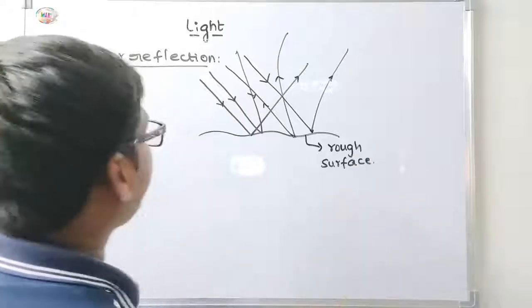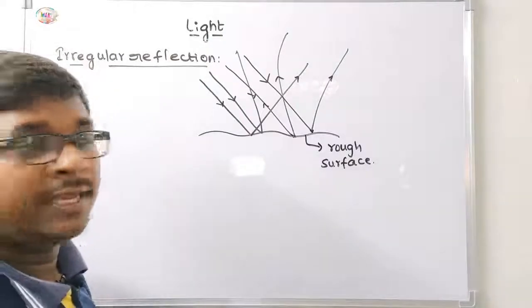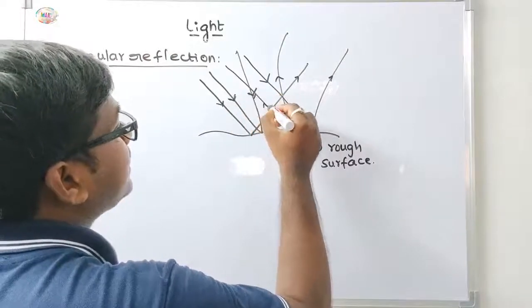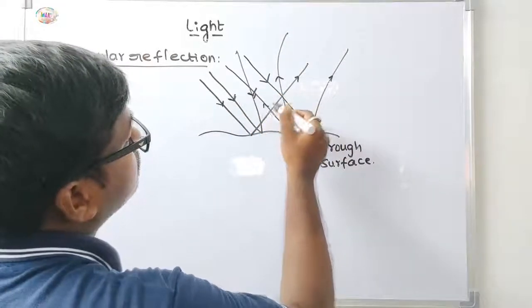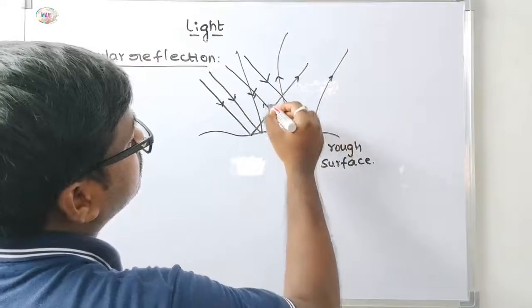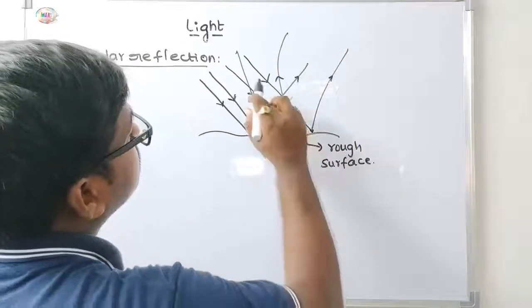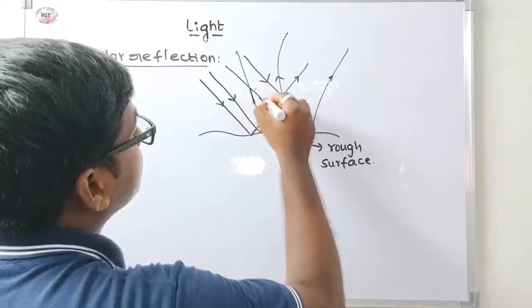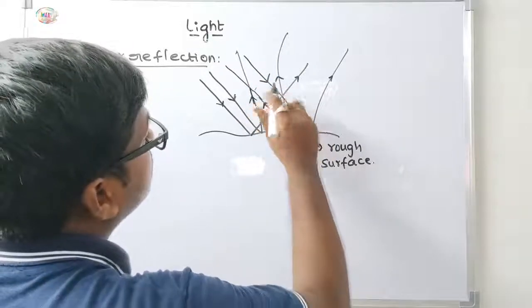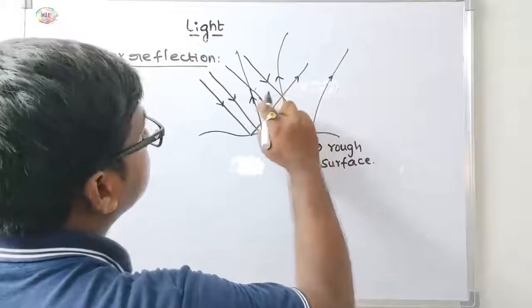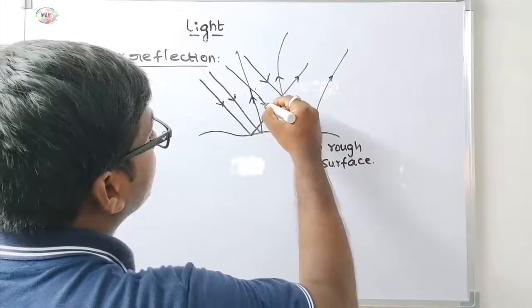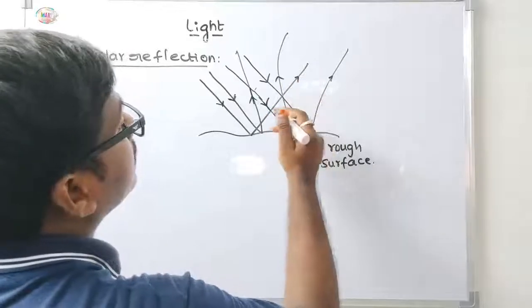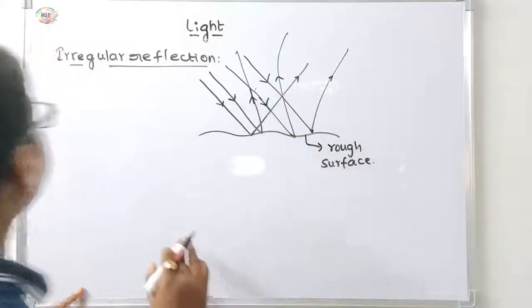That is called irregular reflection. This is the incident rays, and this is the irregular reflection.